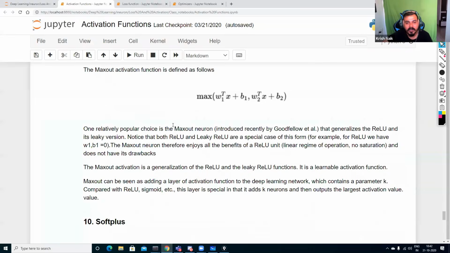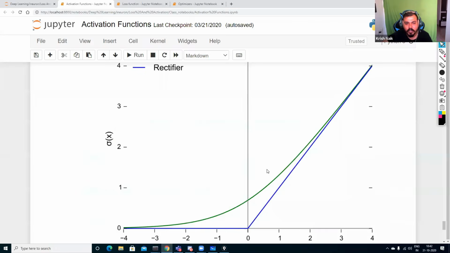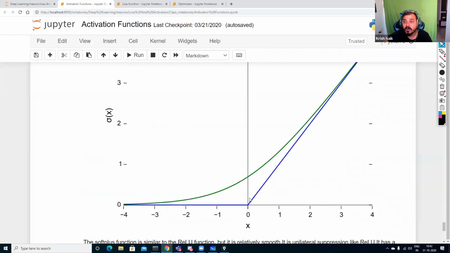Now coming to the next one, called Softplus. In Softplus, I told you that the derivative at 0 is sometimes not possible in real-world scenarios. Even though most of the time when we calculate, there are sometimes scenarios where you may get the x value as zero. Not most of the time, but it is a rare scenario. If that happens, using a ReLU activation function will not serve the purpose, because you don't know the derivative of zero.